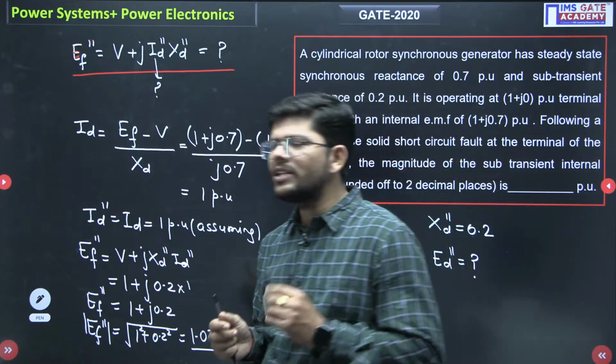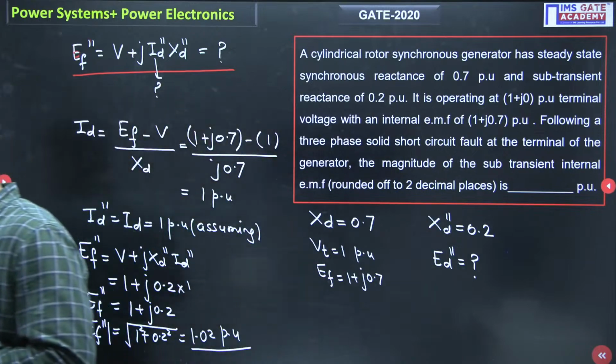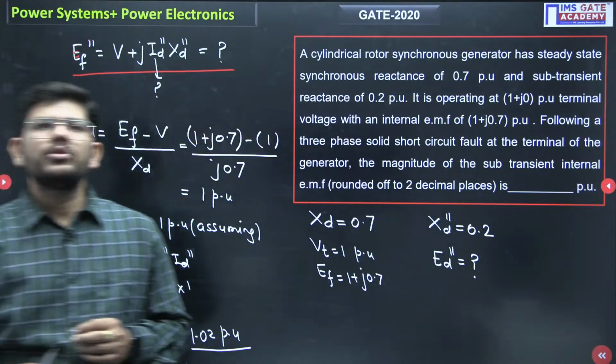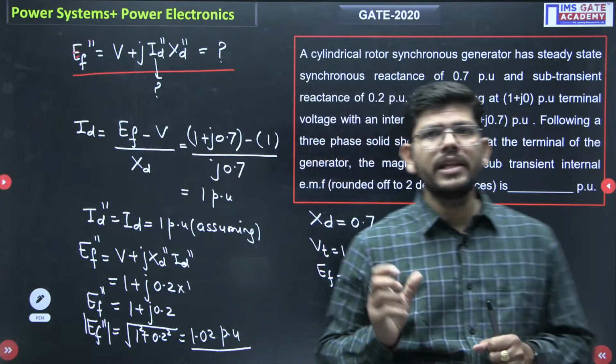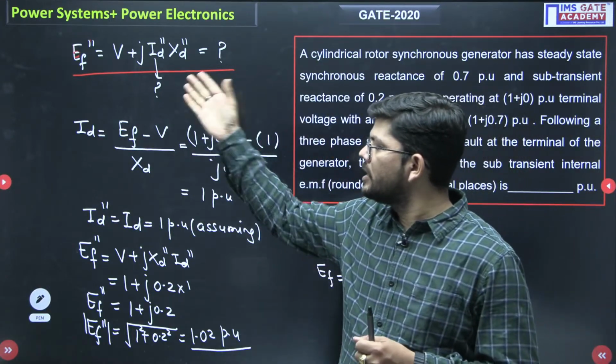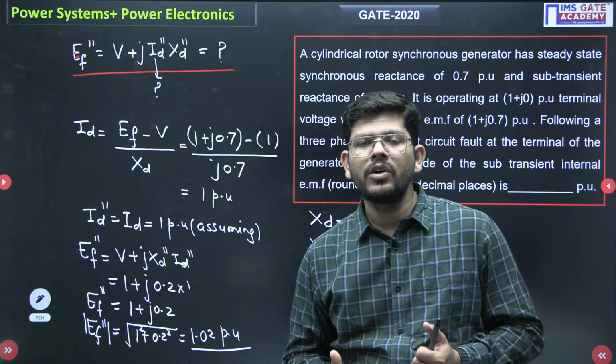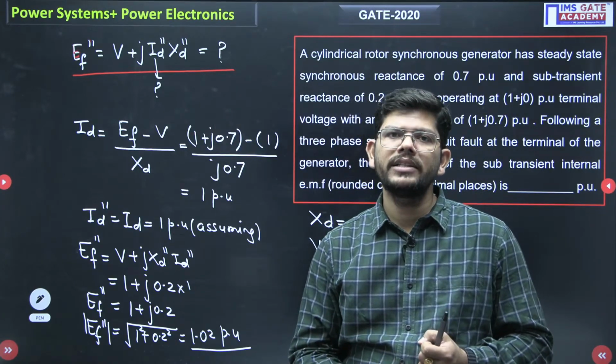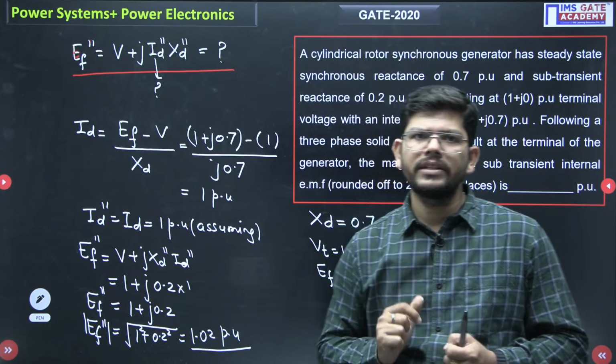So this was not at all a tough problem, but we have to assume something here. So students were struggling in this question with this fact. No I_d double dash is given. How to find I_d double dash? Okay, so we have to assume that I_d double dash is equal to I_d dash here.